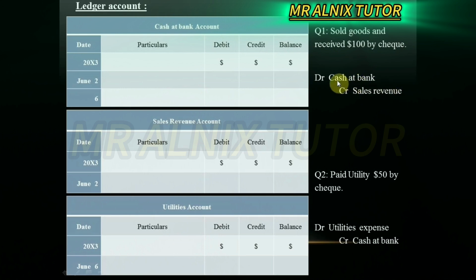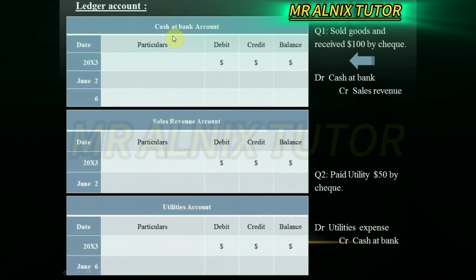Okay, number 1, we need to fill in the cash and bank account first. How? We try to look backward here. Alright. Now we know that 100 is put into the cash and bank account. Under which column? Debit column.